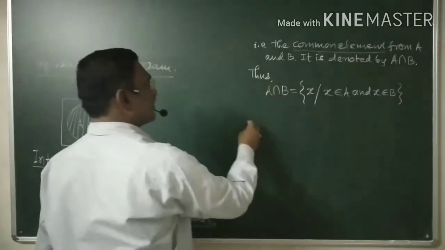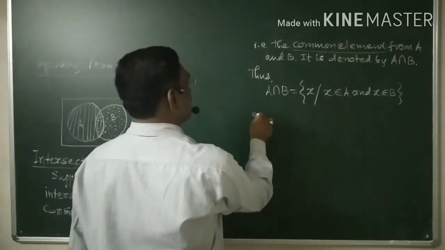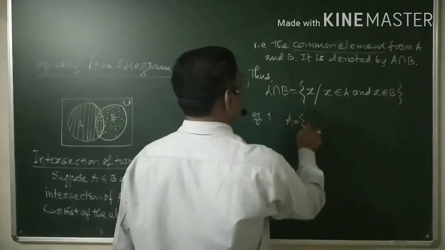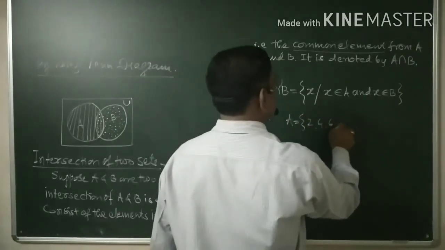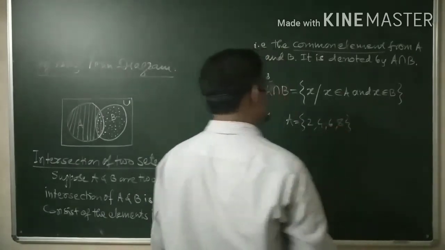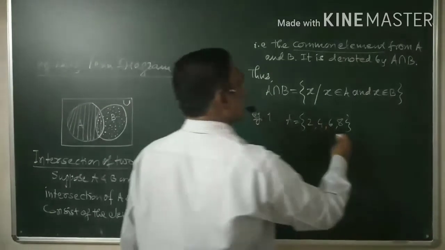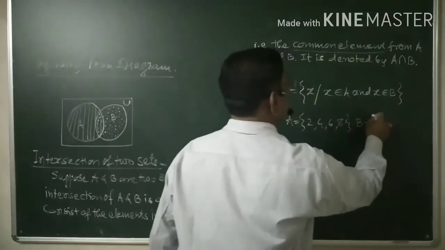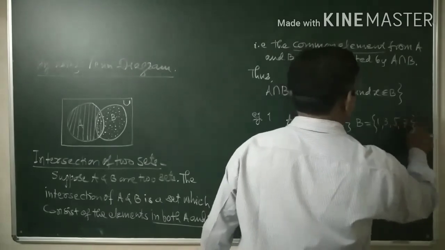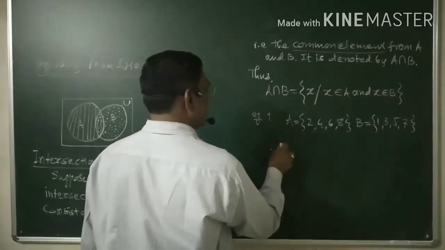Now, what is an example here? Let us say, A is equal to 2, 4, 6, 8. Again, I am considering the set which consists of A like this, and B is equal to 1, 3, 5, 7.